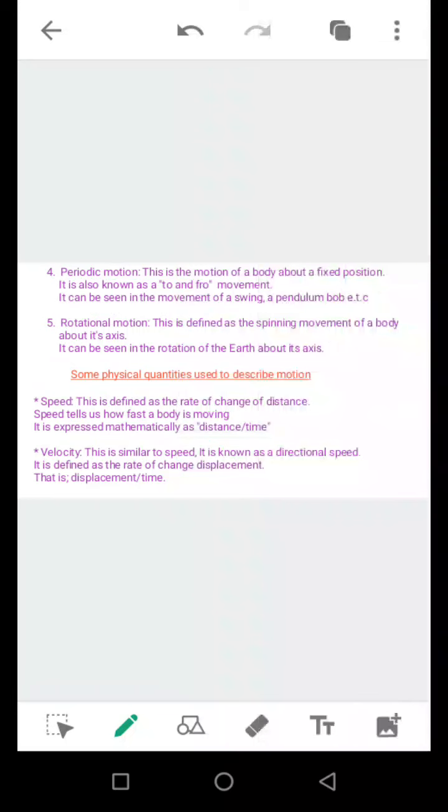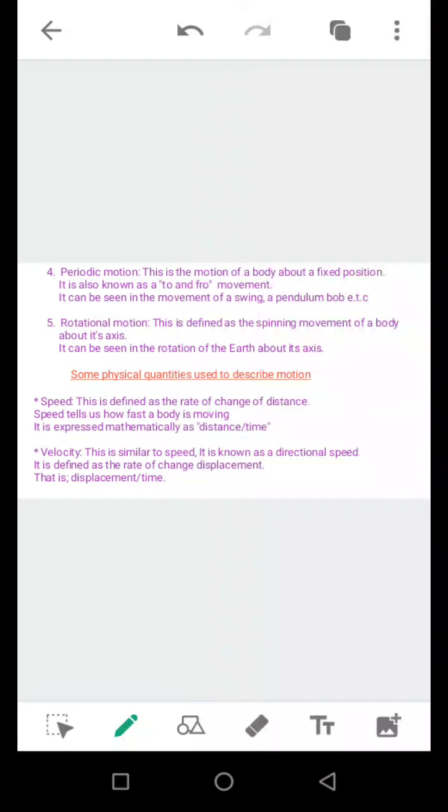This is a motion about a fixed point. It is also known as a to and fro motion. Example of this kind of movement can be seen in a pendulum bob or in the movement of a swing, whereby it goes right and left, to the right, to the left. You are still maintaining a fixed position, movement around a fixed position.